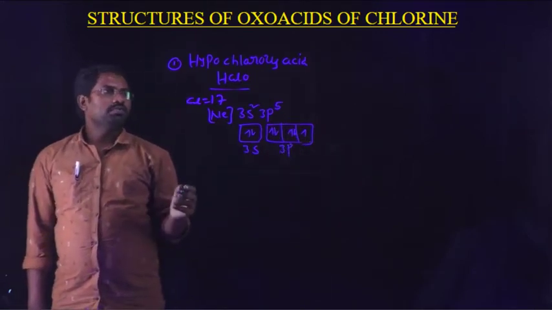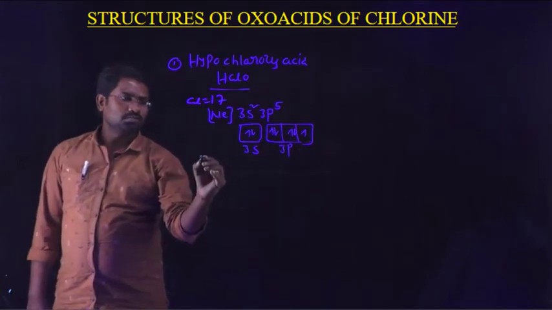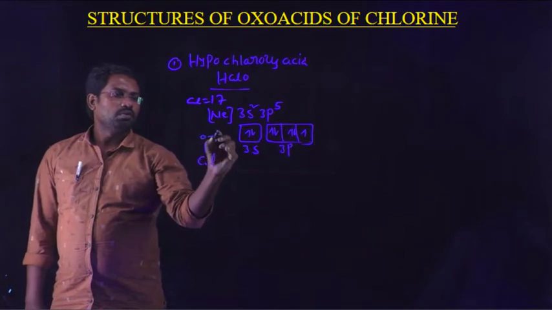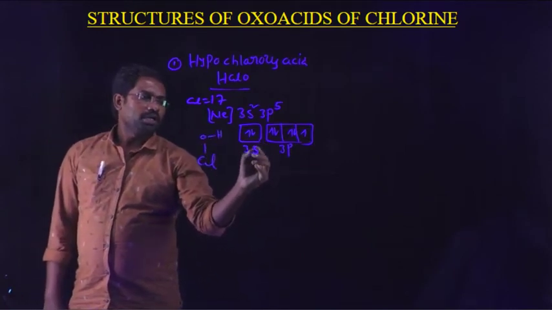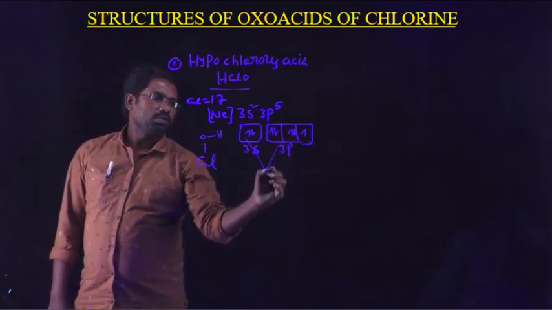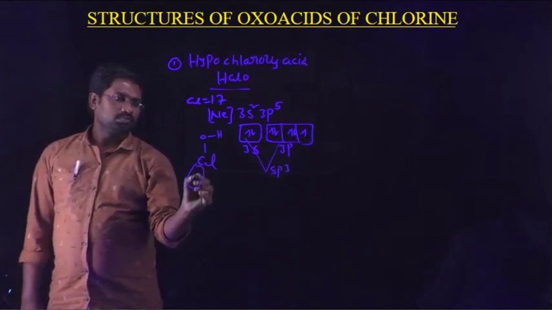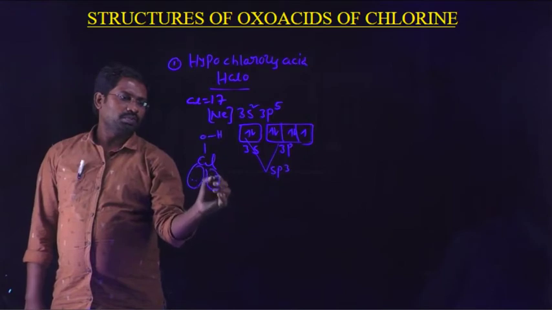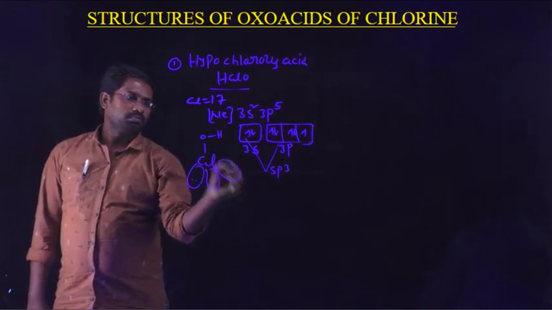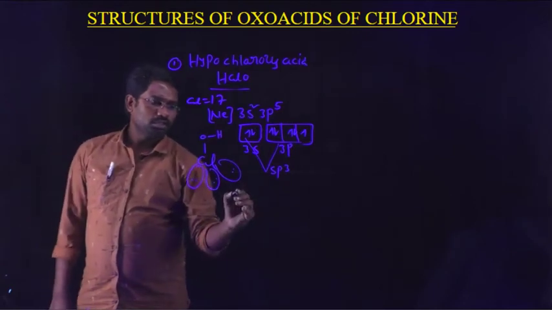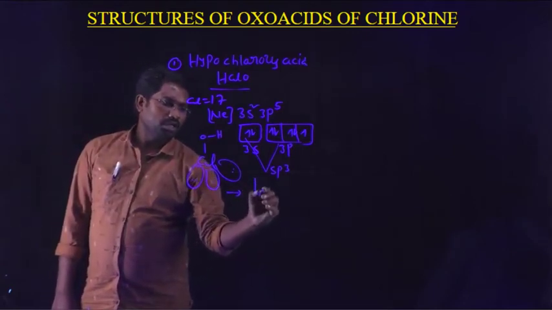So the structure of HClO is like this: Cl-O-H. It undergoes sp3 hybridization. 3 lone pairs are present, and the shape is linear.